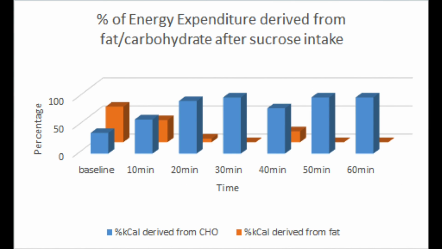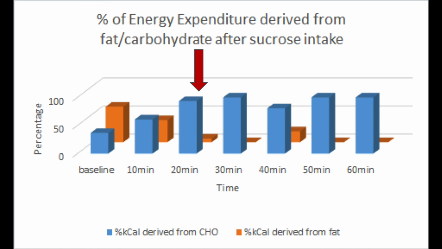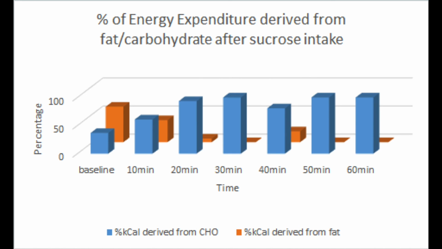This figure shows that in the beginning, the first 10 minutes, after sucrose intake, fats are used as the source of energy. Carbohydrates are also used in this stage but increase with time. After 20 minutes, carbohydrates are the main source of energy expenditure after sucrose intake. However, this is not in line with findings in previous literature on this topic and our hypothesis.